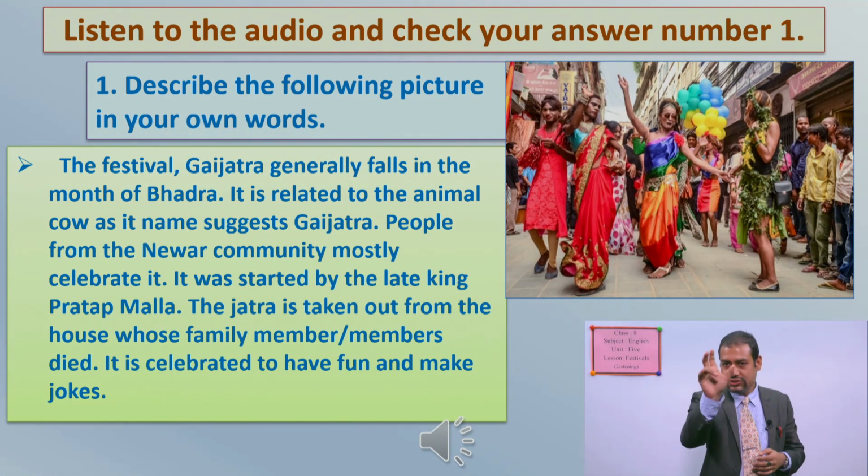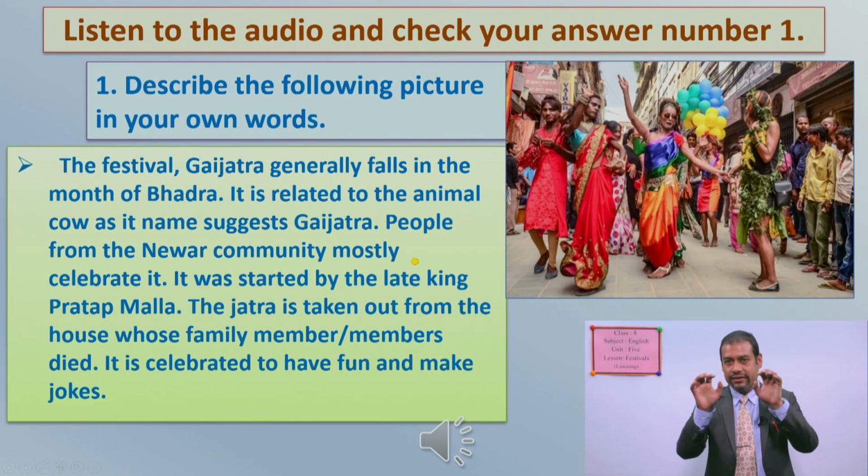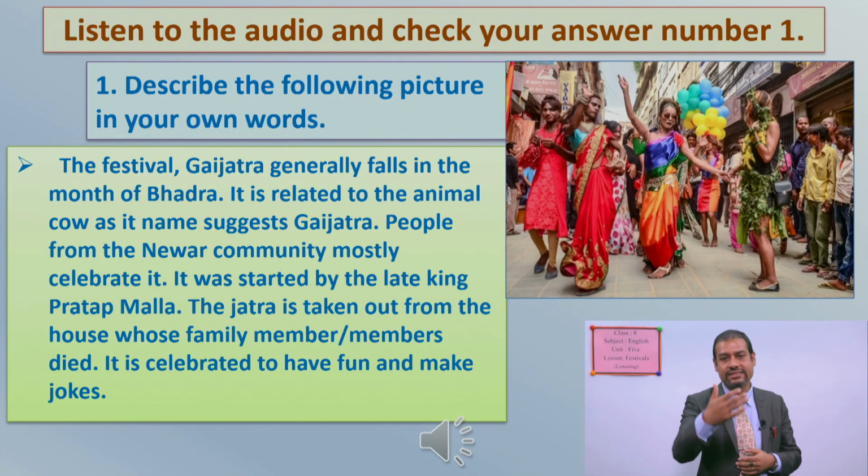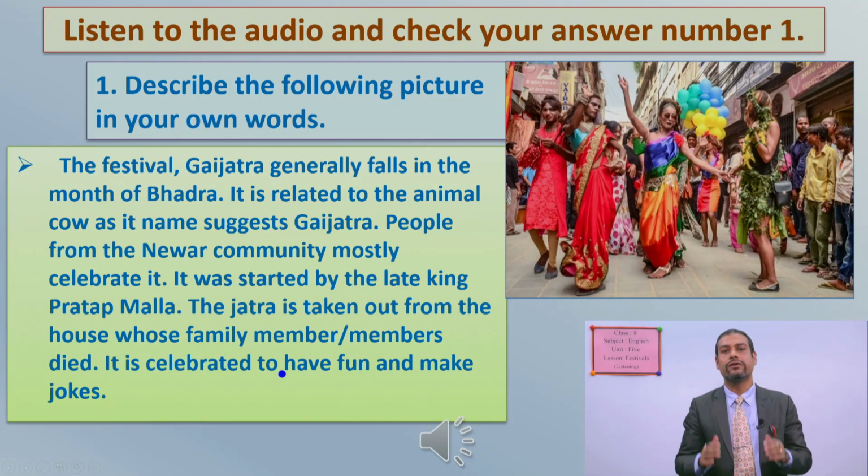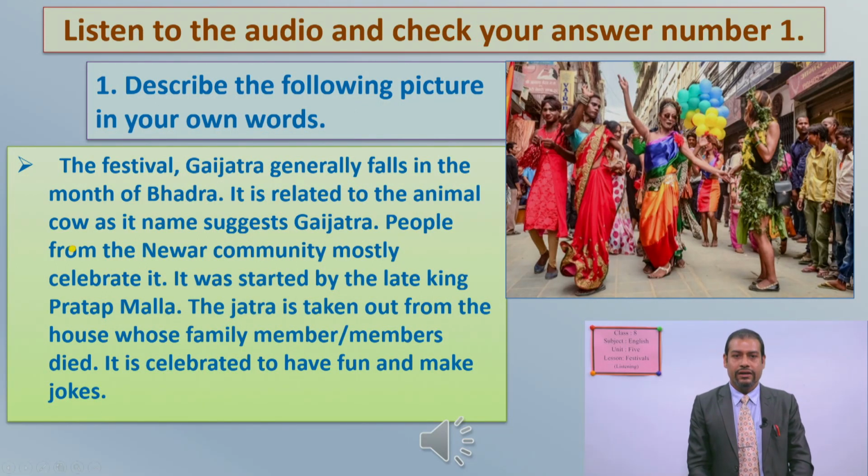And if you have written some words like Gai Jatra, Bhadra month, and Newar community, Pratap Malla, if you write down these main words also, you are very good. So I just like to read it and you also read with me. So the paragraph goes like this. The festival Gai Jatra generally falls in the month of Bhadra. It is related to the animal cow.